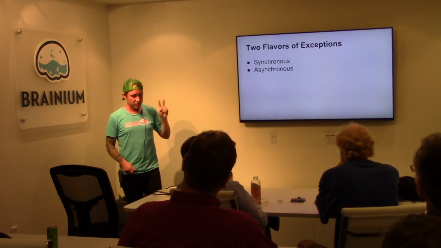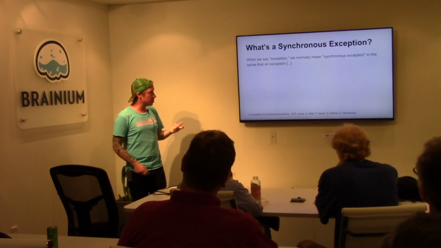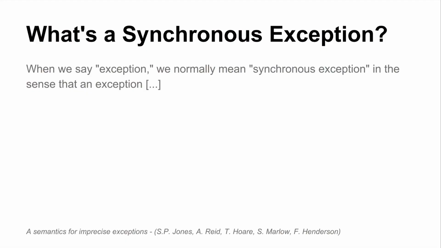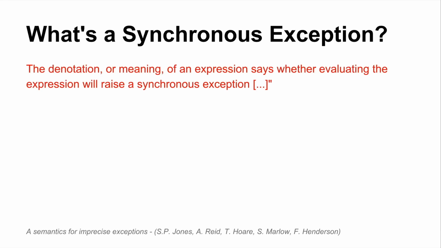Okay, two flavors of exceptions. I touched on this: synchronous exceptions and asynchronous exceptions. Synchronous exceptions are the class of exceptions that you're probably used to dealing with in other programming languages. You write the try-catch block around it, evaluate some statements, and some exception pops out, you catch it. It's a way of signaling an out-of-band failure. Giving some examples of that: reading a file, passing it a bogus path, you're going to get an IO error. Synchronous exception: 20 divided by 0, you're going to get div by 0, have an empty list, etc., etc., etc.